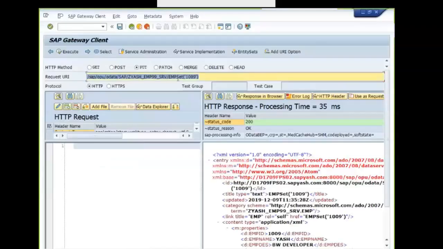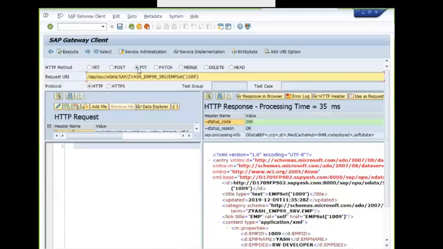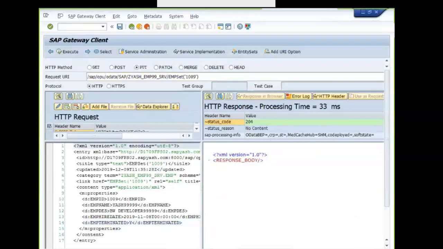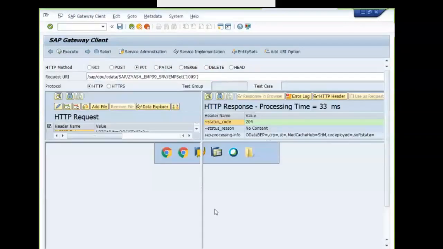You should not remove the suffix inside it. Suffix means the primary key. You should pass the primary key as it is. Other than the primary key, you can update anything. Execute returns 2xx, it's success. Checking the table, it's updated, it's also working fine.